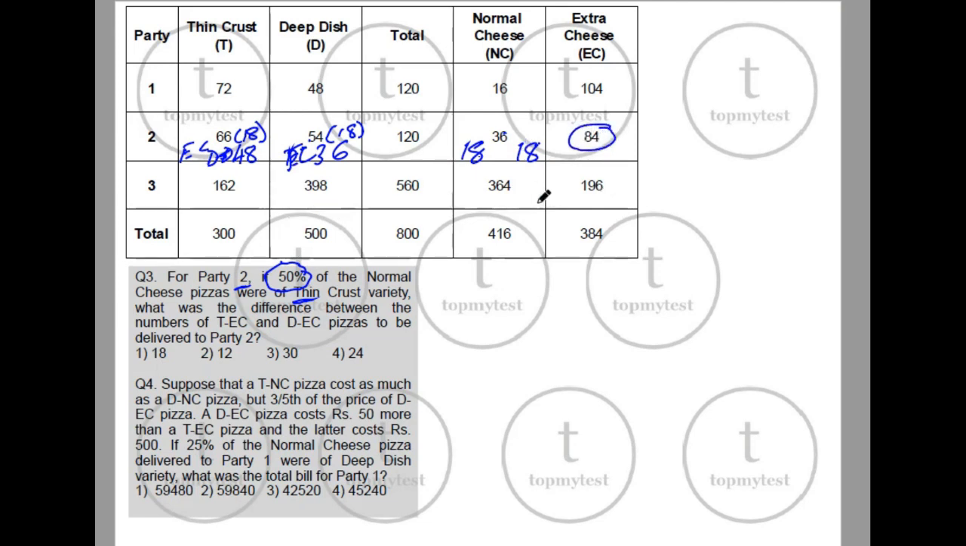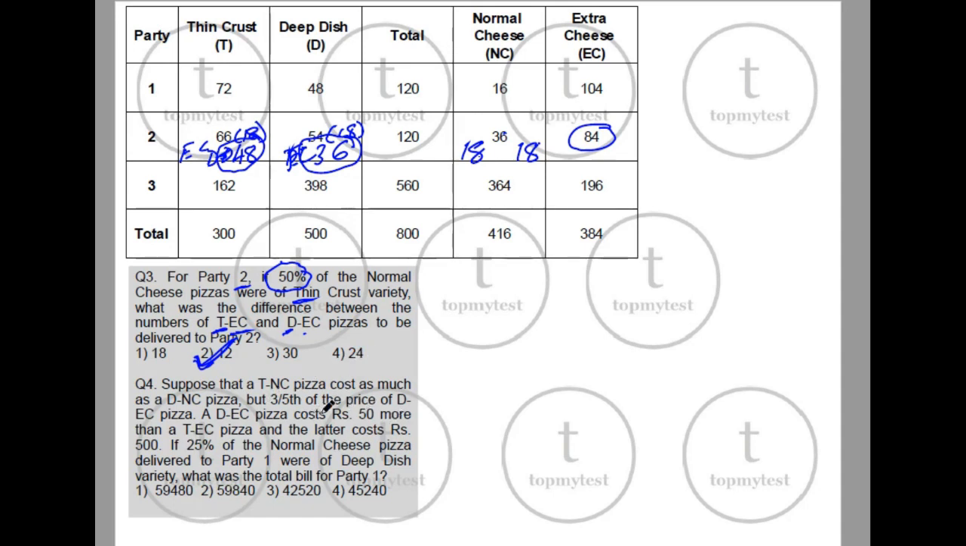Okay, so I've used this information. What is the difference between the number of TEC, which is thin extra cheese, and deep dish extra cheese? Thin extra cheese is 48, and deep dish extra cheese is 36. What is the difference between 48 and 36? The difference between 48 and 36 is 12. Option 2 will be our correct choice. Okay, and we can look at the last one.